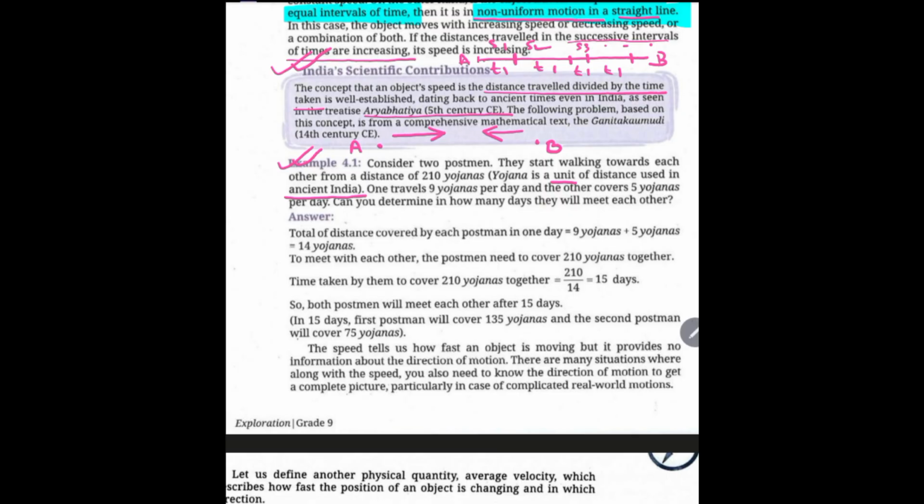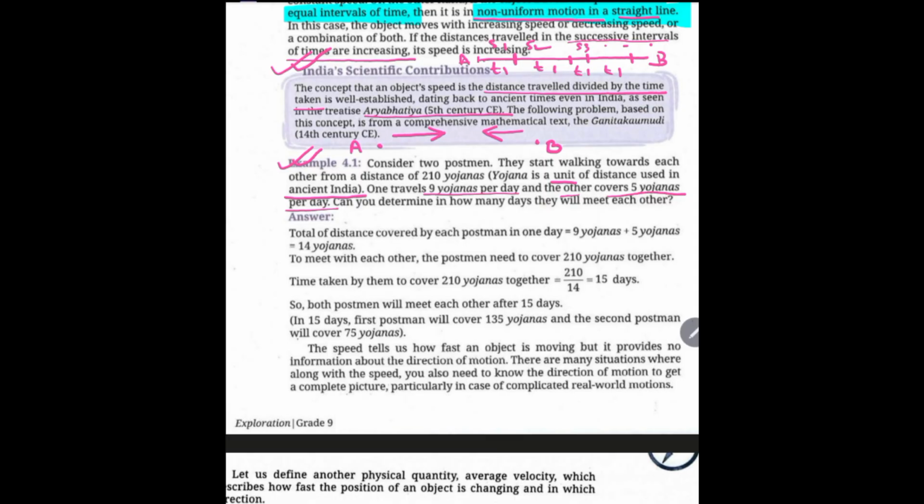Now, one travels 9 yojana per day and the other covers 5 yojana per day. So, you can take 5 distance units per day for one and 9 distance units per day for the other.